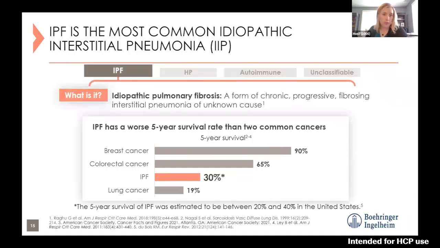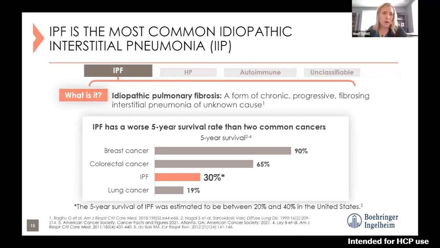IPF, or idiopathic pulmonary fibrosis, is the most common idiopathic interstitial pneumonia. So no known cause in that category under the ILD umbrella. It's a form of chronic progressive fibrosing interstitial pneumonia. We just unfortunately don't know at this point in medicine what causes it to happen and what causes that process to just continue in some patients.